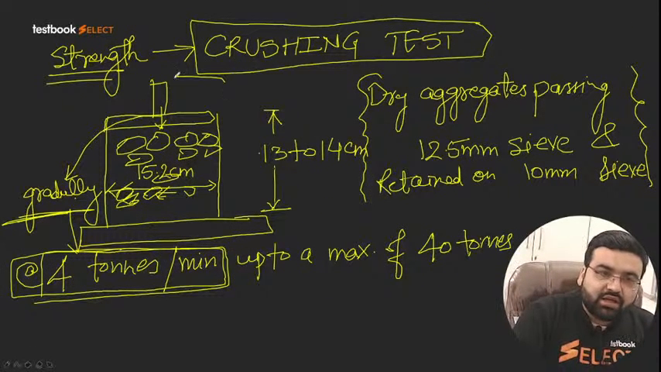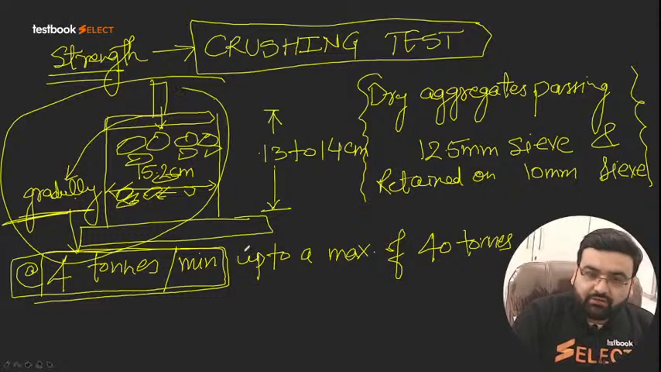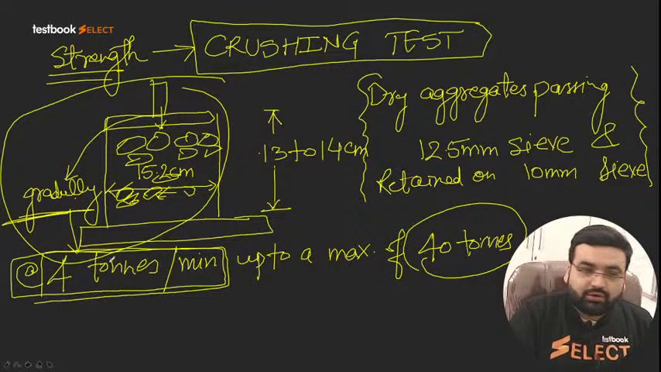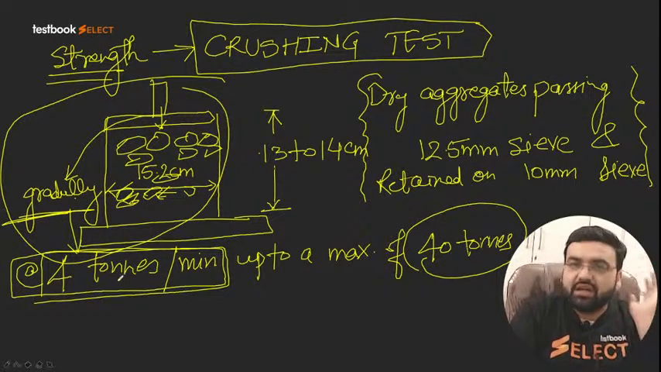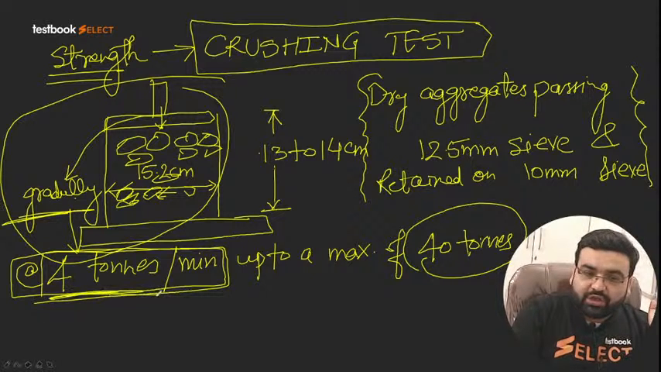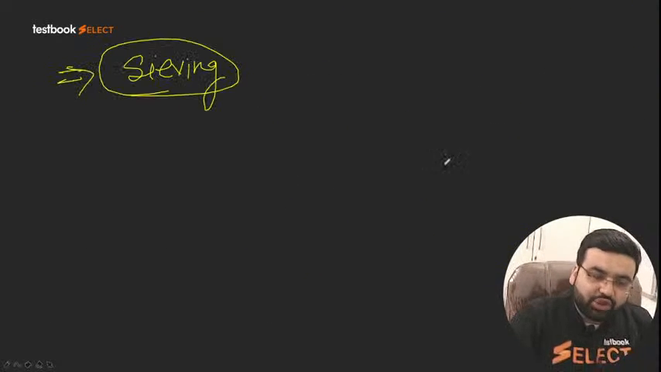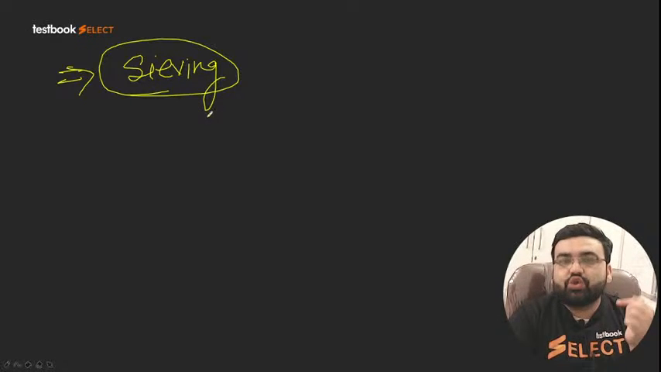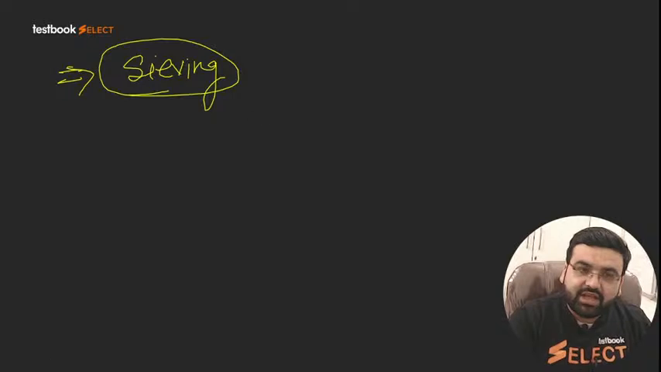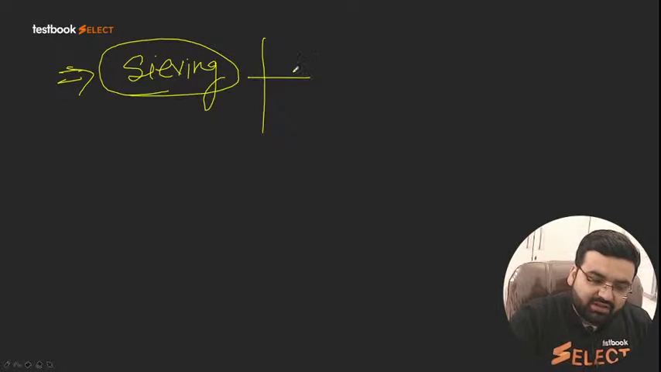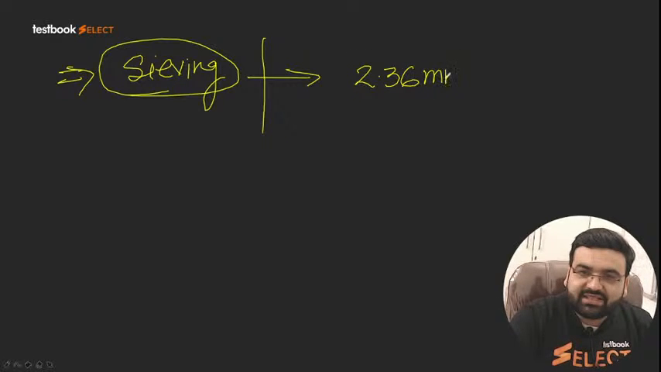So after this, gradual loading is done up to what? Up to 40 tons. So you will slowly increase the loading at a rate of 4 tons per minute up to a maximum of 40 tons. And after that, you will do the sieving. Now the question is, in which sieve do we have to perform this? The sieve which we use after the test has been performed is actually of size 2.36 mm. This is important.